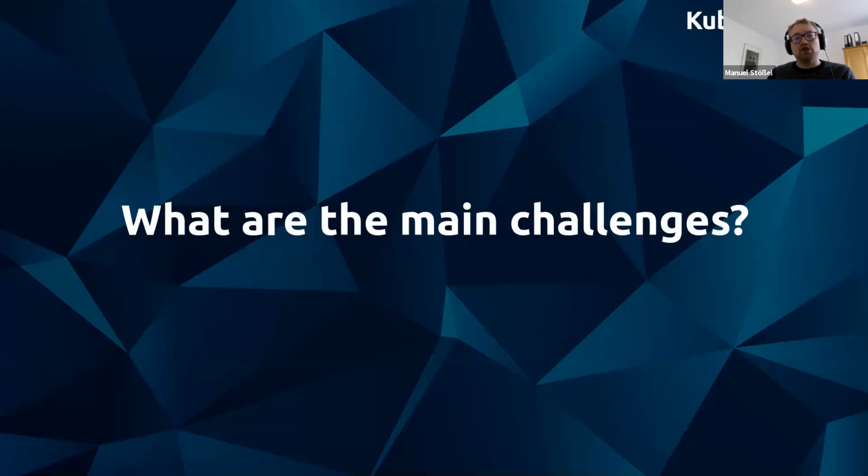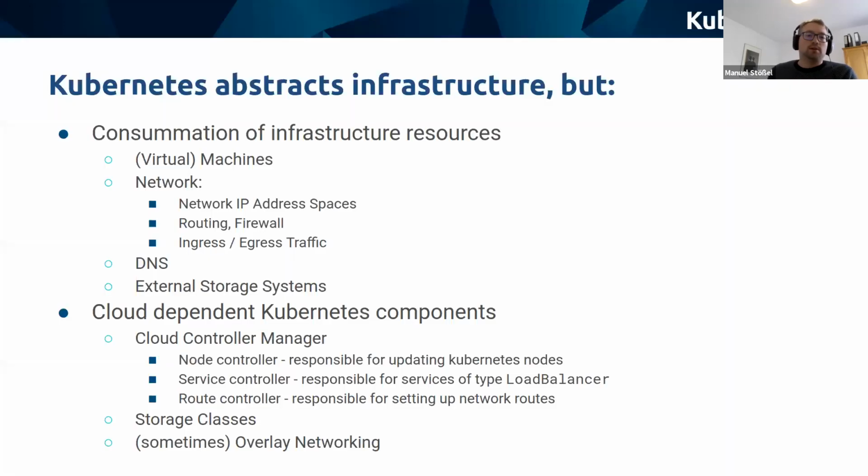So what are the main challenges around moving to another cloud provider? Kubernetes itself abstracts infrastructure, but it does have several dependencies nonetheless, right? It does consume infrastructure resources. For example, the virtual machines where the cluster itself runs on, it uses and consumes the network provided, right? The IP address space, routing and firewalling rules, management of ingress and egress traffic, and also DNS, as always, and external storage systems.